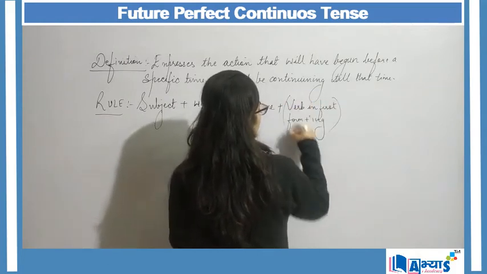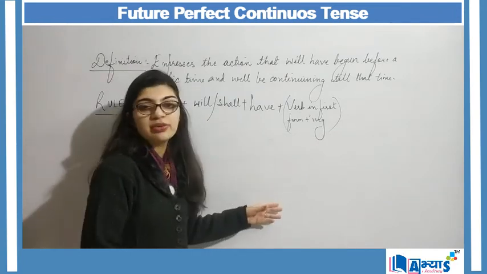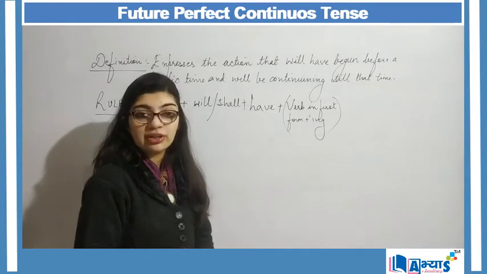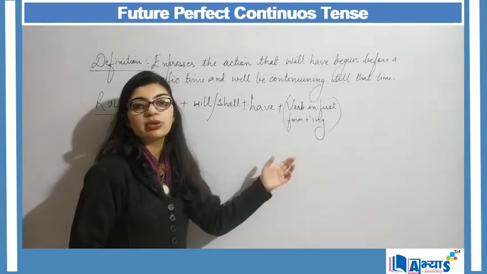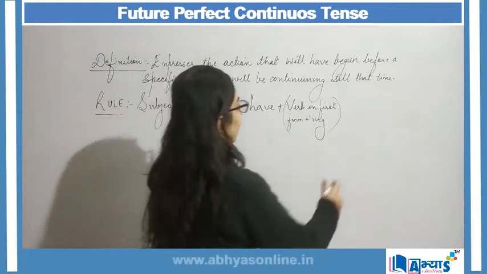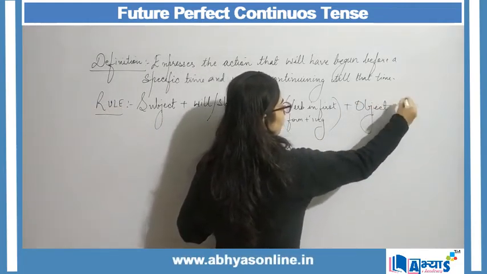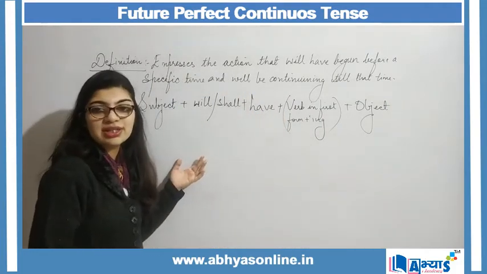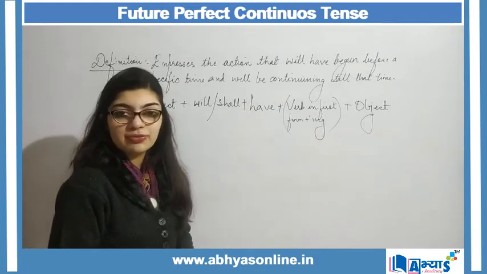Why? Because I'm talking about a continuous tense, and whenever we are using continuous tense either in past or in present or in future, the verb will always be in first form followed by ing, and last is the object. So if for any sentence this rule applies, it means that our sentence is in future perfect continuous form.